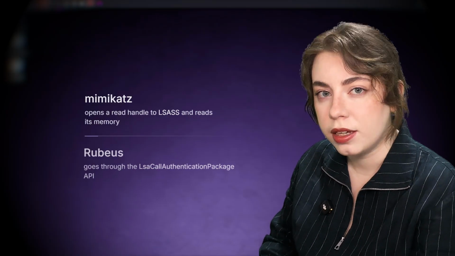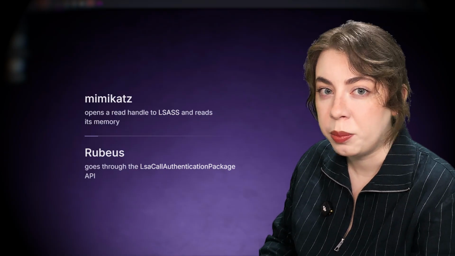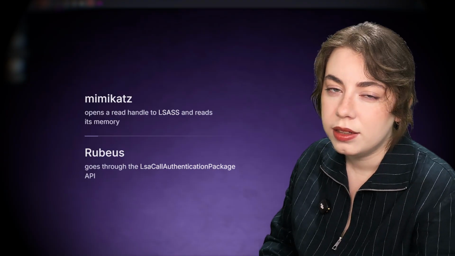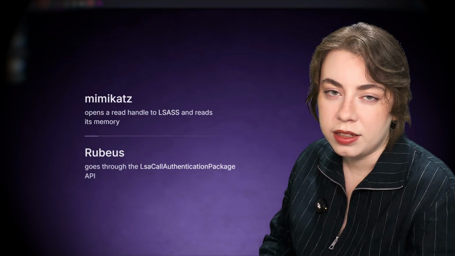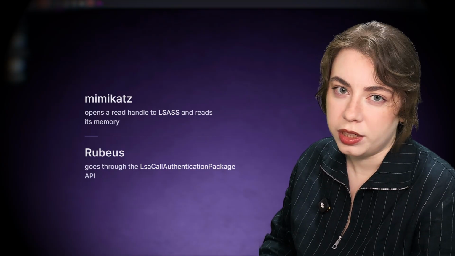We will use Rubeus, and before you ask why not Mimikatz, Mimikatz can also dump tickets. The difference is how. Mimikatz opens a read handle to LSASS and reads its memory. Rubeus doesn't touch LSASS. It goes through the LSA call authentication package API instead. So which one is stealthier is really up for debate, but generally speaking, reading and writing LSASS memory has become a huge target for EDR.